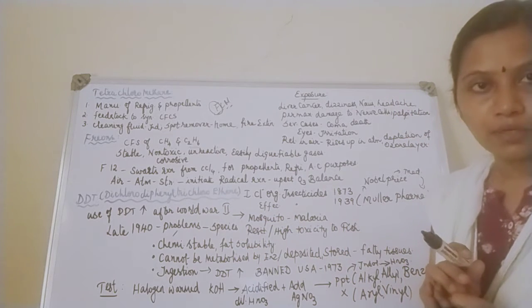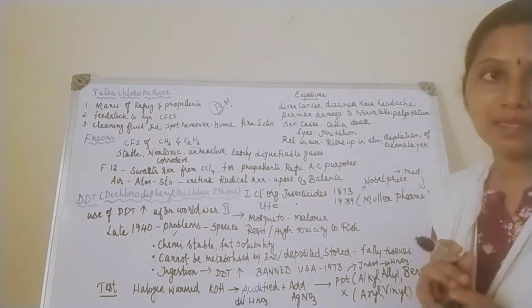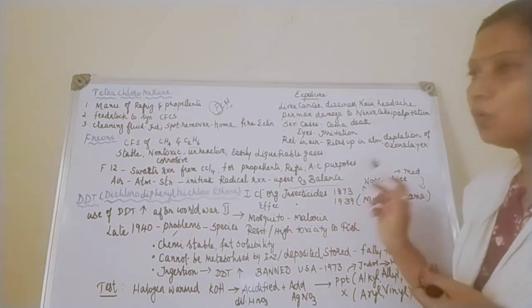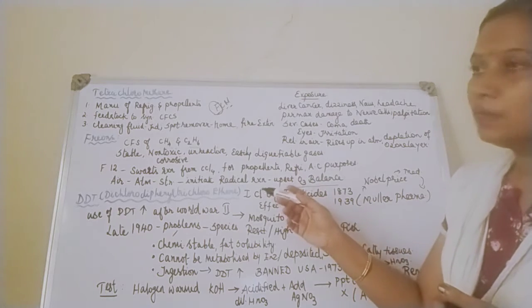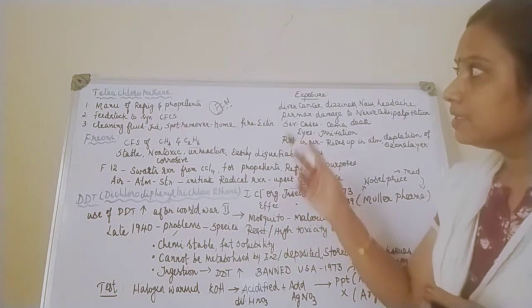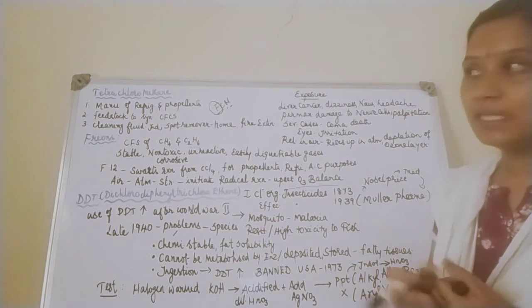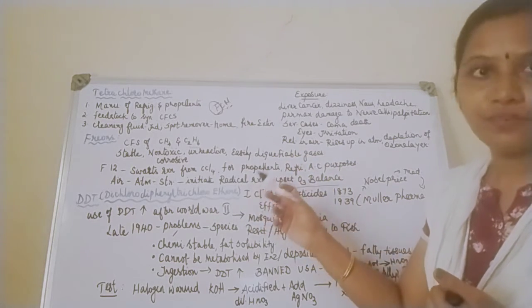Once it moves to the stratosphere, it initiates a free radical reaction. As a result, this upsets your ozone balance. So this is also a culprit for ozone depletion. Till now we have seen 2 which deplete your ozone layer, your CCl4 as well as your freons.